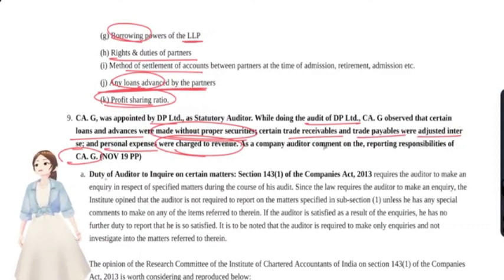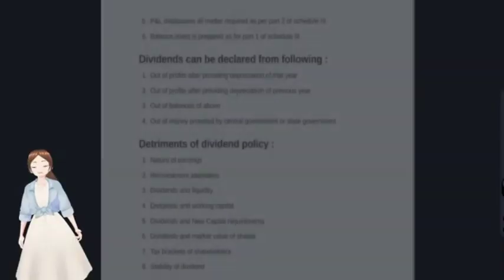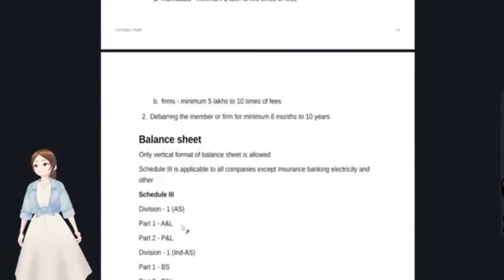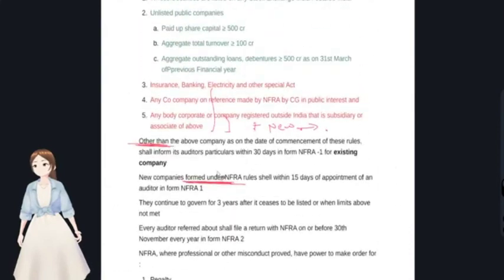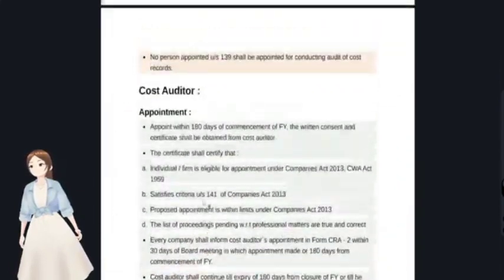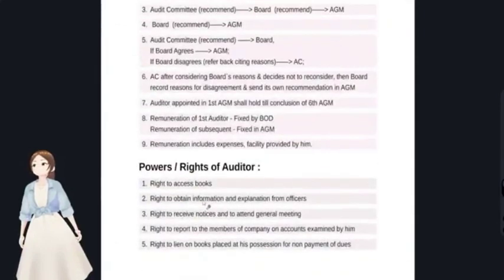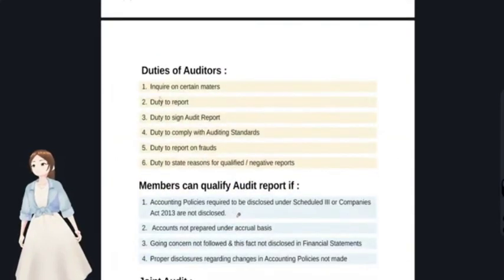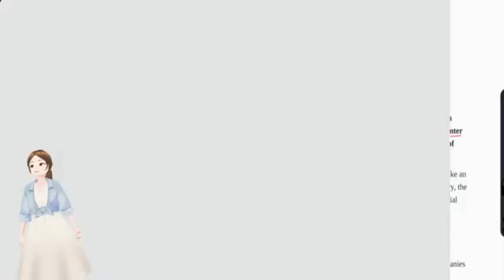In the duties of the auditor, the first line item which we see is inquire on certain matters. I'll show you here. Now we'll elaborate what those certain matters were.